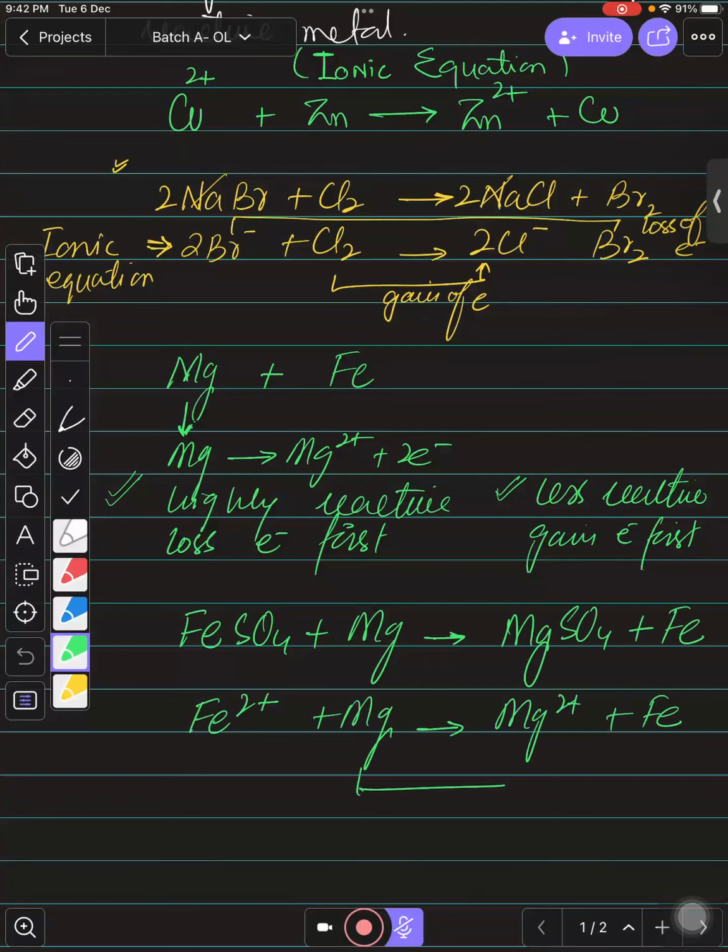So you can see this magnesium is more reactive, so it is losing its electrons, and iron is less reactive, so it is gaining the electrons back. Right, बच्चों? If you want to connect this with a redox reaction, you can say that this is oxidation and this is reduction, right? Yes, sir.